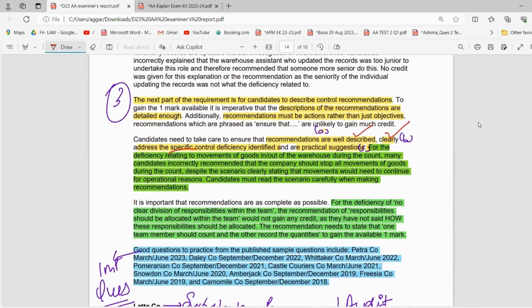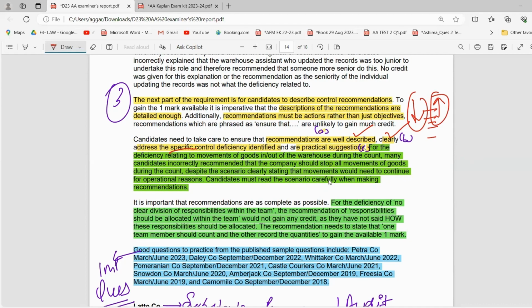For the deficiency related to the movements of goods, this is a very, very common deficiency that is there, that while we are counting the inventory, there's continuous movement in and out of the warehouse, right? Many candidates incorrectly recommend that the company should stop the overall movement of the goods. Why? How can I stop the overall movement of the goods? My goods are coming in, coming out. How can I stop that just for the counting part of it? This is a wrong thing, right?